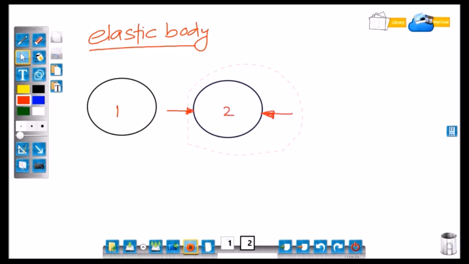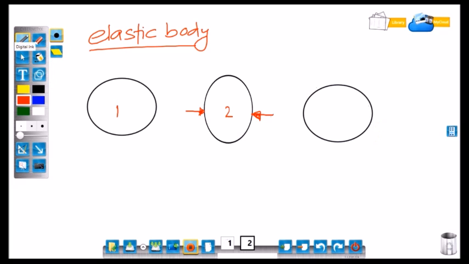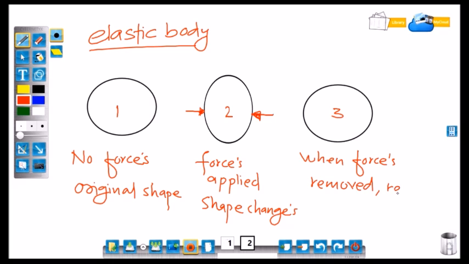Two forces are applied on the body. What will happen? Body will get compressed. And when forces are removed, body will get original shape. So condition 1, no forces, original shape. Second condition, forces are applied, shape of the body will change. And third condition, that is when forces are removed, body will regain its original shape and size.